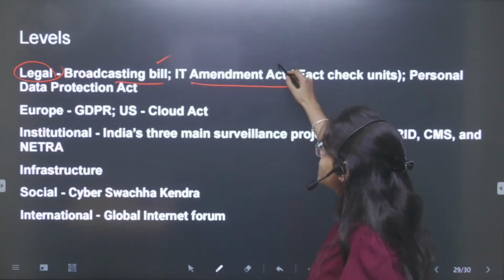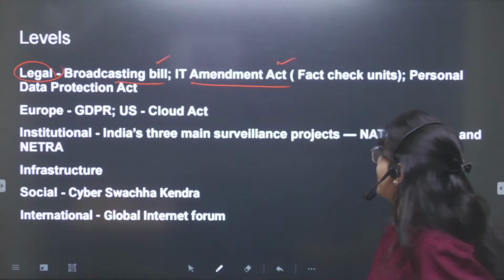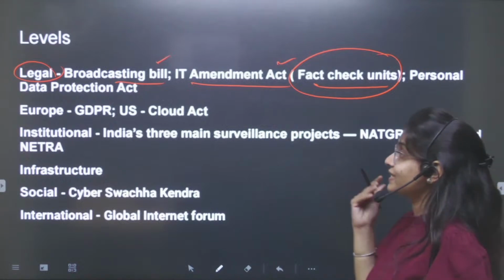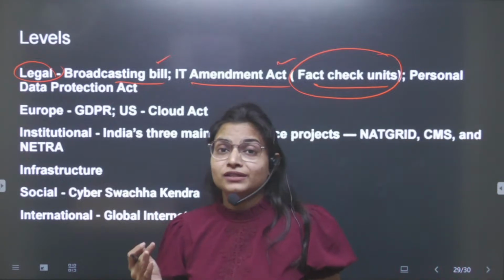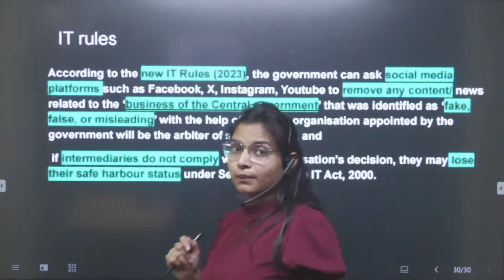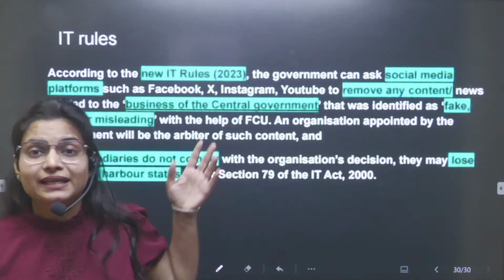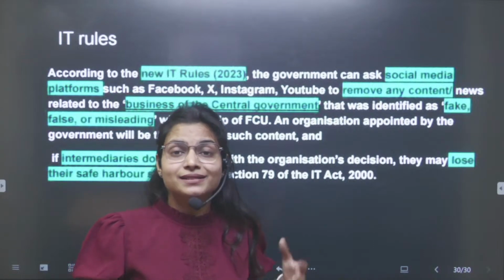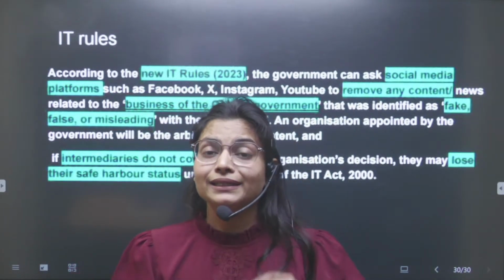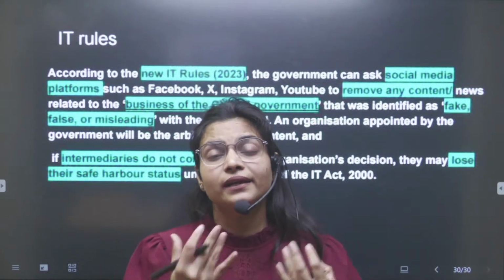There was also the IT Amendment Act, under which the government was supposed to set up a fact check unit. On 21st September we discussed this: the recent Bombay High Court judgment declared this amendment invalid and unconstitutional.